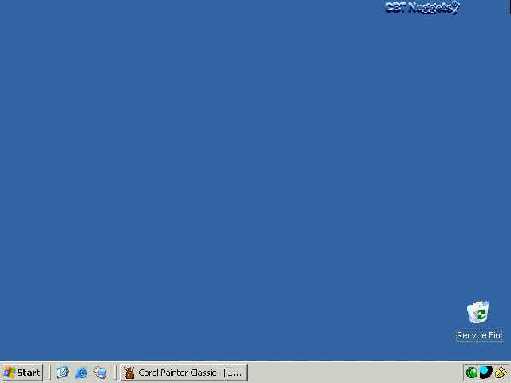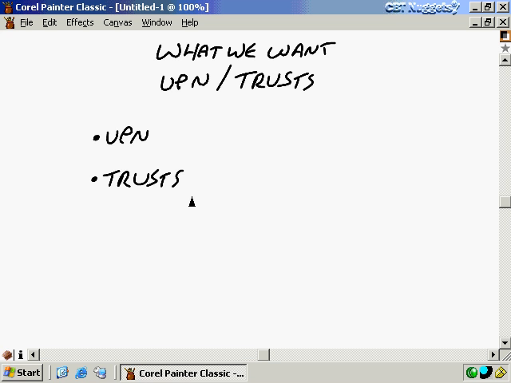User principal names, and trust relationships. In our last nugget, we talked about some things we might want. I talked about attributes that I'd like to change. We all have different things we might want to change. Well, we can't change those things, but at least we can change things in Active Directory in terms of attributes.